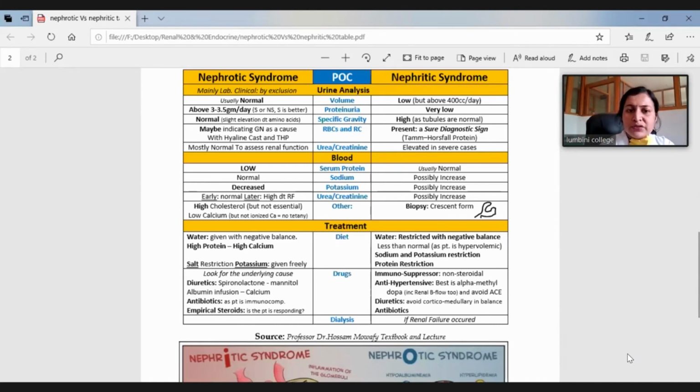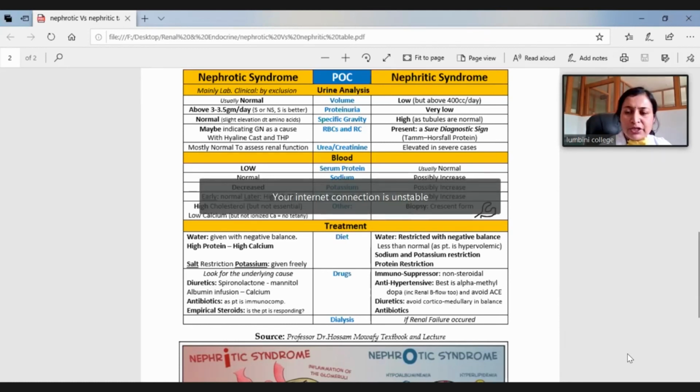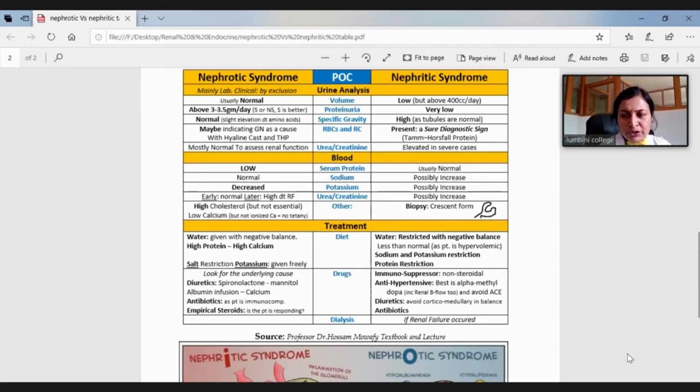If you see the urine analysis, in nephritic syndrome: oliguria, hematuria, hypertension, and mild edema. These four are important features of nephritic syndrome. So urine will be abnormal in nephritic and normal in nephrotic. Massive proteinuria in nephrotic, so you mention proteinuria more than 3.5 grams per day in nephrotic, which is not up to that mark in nephritic. Hypertension is a feature of nephritic. Specific gravity is high in nephritic, normal in nephrotic. Hematuria is a diagnostic sign in nephritic.